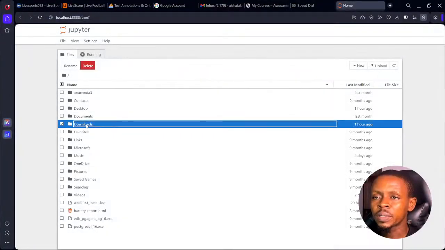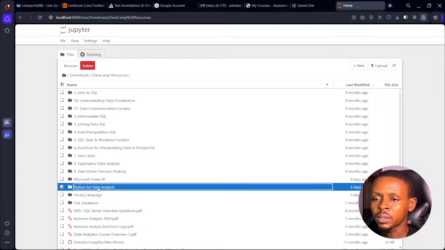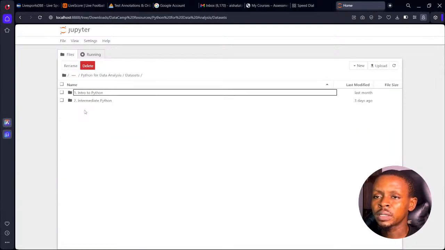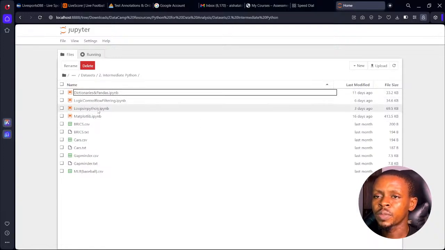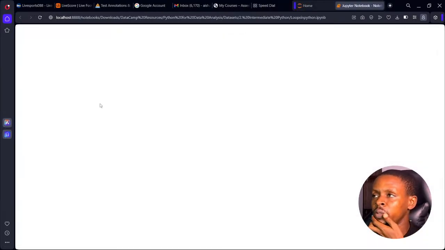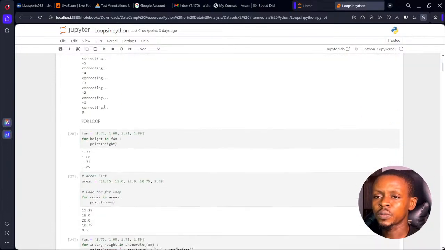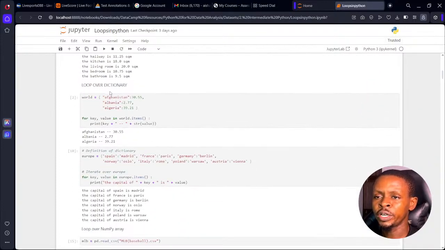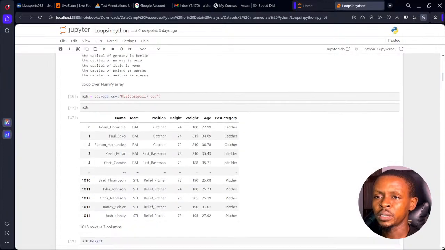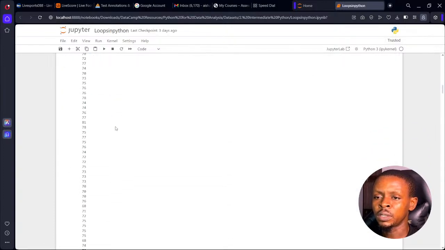Okay, I'll just go to my download parts, DataCamp resources, then I'll move to Python for data analysis. Then under my data sets, we are on intermediate Python. Then we have our loops in Python. Yep, because we've covered a lot here. If I open the loops in Python, you can see all what we've done so far. You can see from while loop, then we move to for loop. Then from there, we use loop over a dictionary. We also use loops on a dictionary. You can see we also use loop over a numpy array. So we did all of this on the last live stream, which is looping in Python.